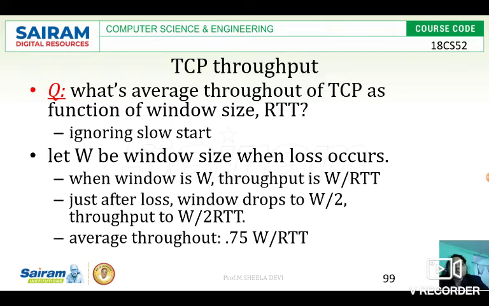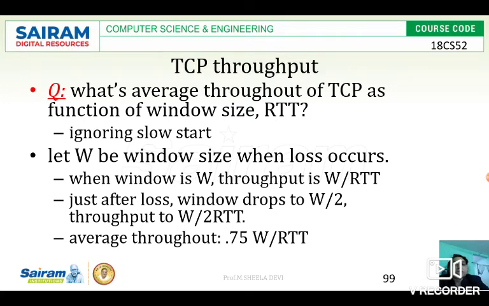So, what is the average throughput of TCP as a function of the window size and RTT? If we ignore the slow start, let W be the window size when loss occurs. I have not received the acknowledgement, so the sender will decide that a loss has occurred. So what does it have to do now? When the window is W, the throughput is W by RTT. This is the formula: throughput is equal to W by RTT.